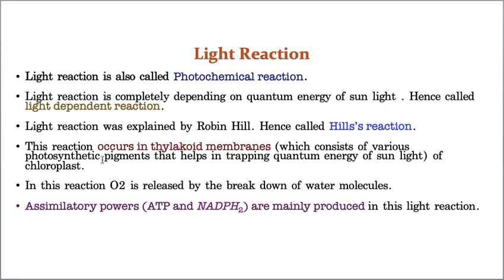These pigment molecules have the capacity to trap sunlight, because the light reaction needs light energy. To get that light energy it needs something to trap it, and that something is nothing but photosynthetic pigments. As photosynthetic pigments are present in the thylakoid membranes, the light reaction also takes place in thylakoid membranes.